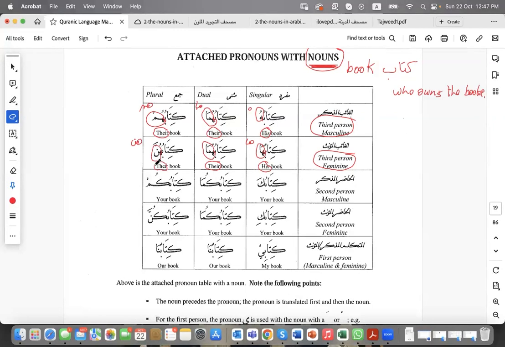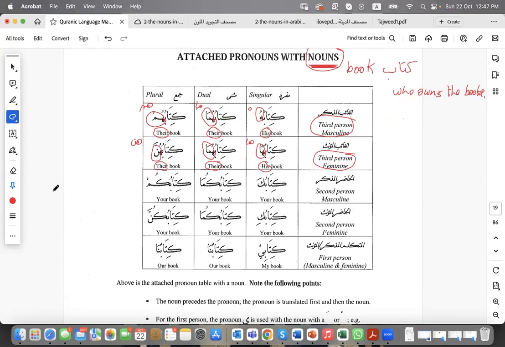I know that if you look at those four, their book, their book, their book, their book, but in Arabic it's very specific. I mean, we know who owns the book. The meaning added or implied or included in the words in Arabic is very detailed, very specific. And this is one of the reasons Arabic is very meticulous, very accurate in the information delivered inside its words.